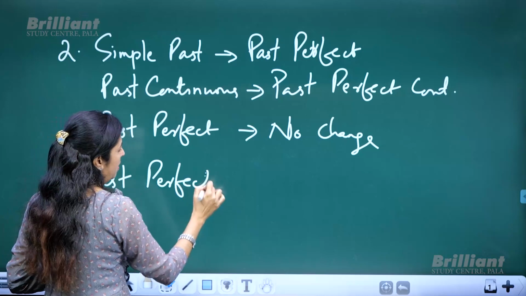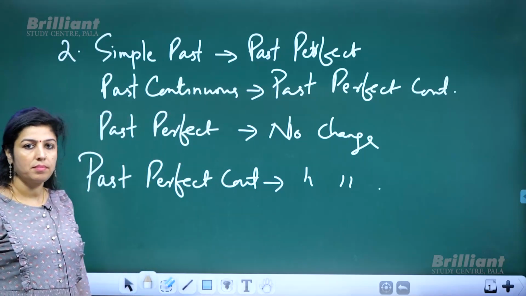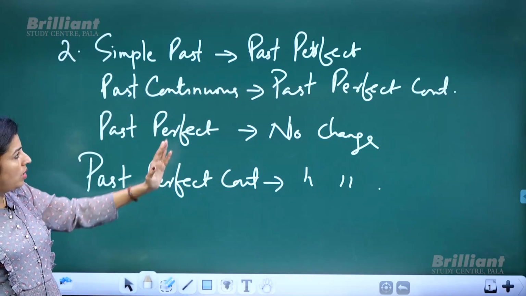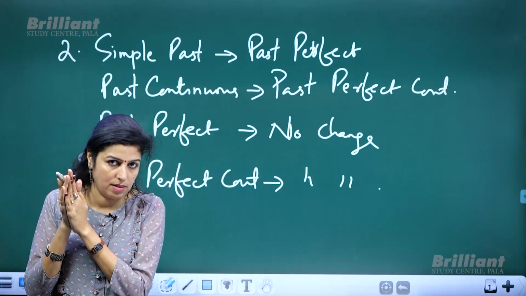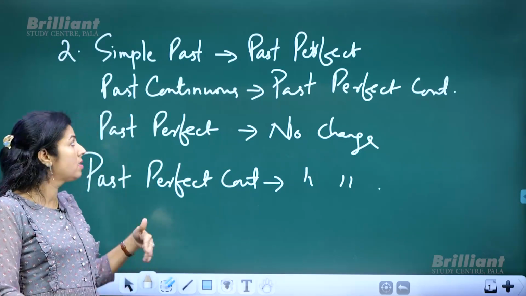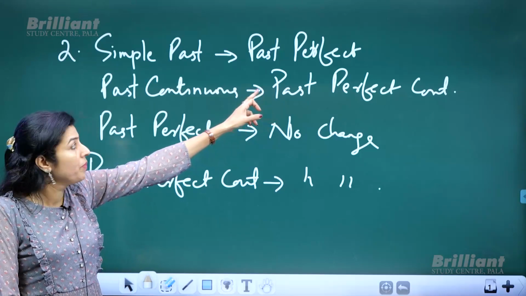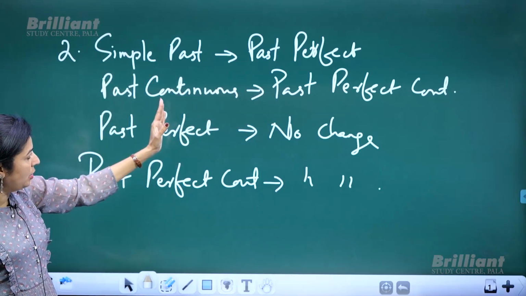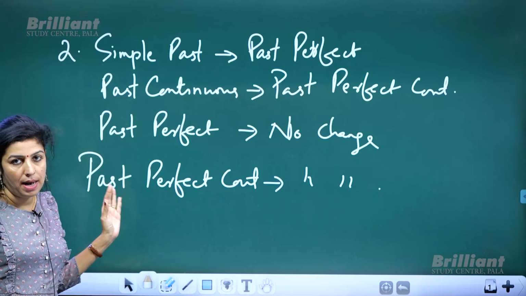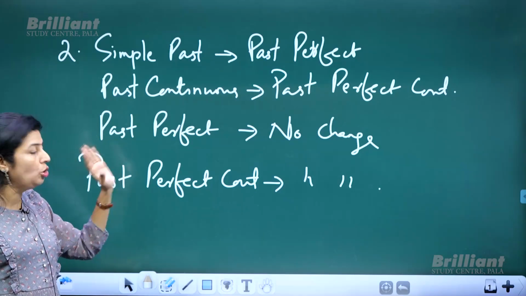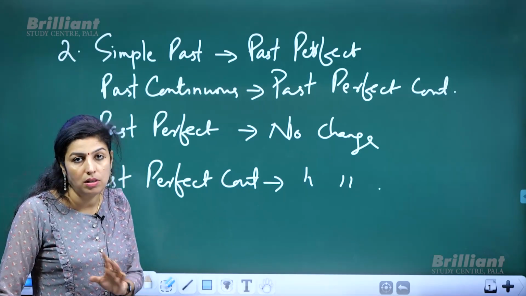This also, no change. So when you speak about past tenses, all present tenses change to corresponding past tenses. Now when you come to past tense, simple past changes to past perfect. Then past continuous changes to past perfect continuous. The last 2 points in past tense do not change. Past perfect does not change. Past perfect continuous also does not change.